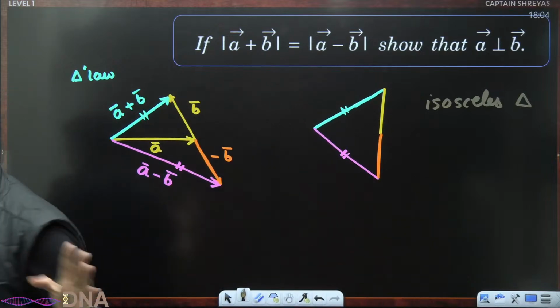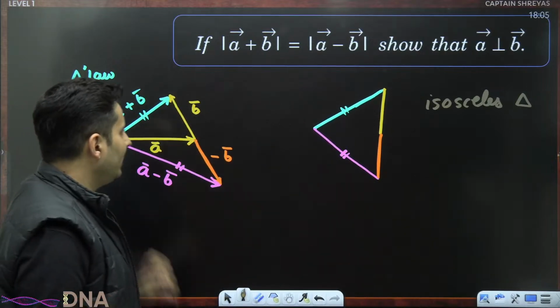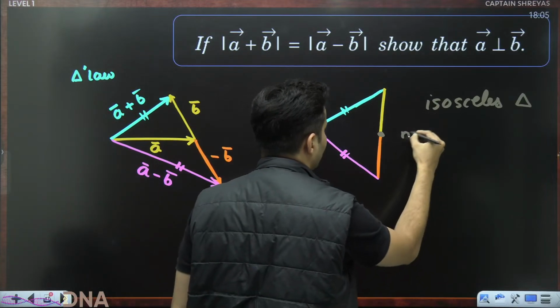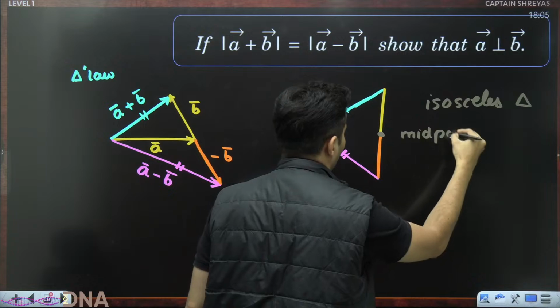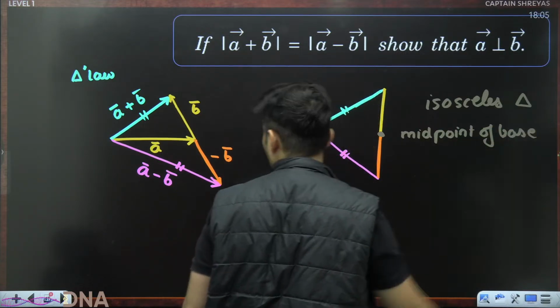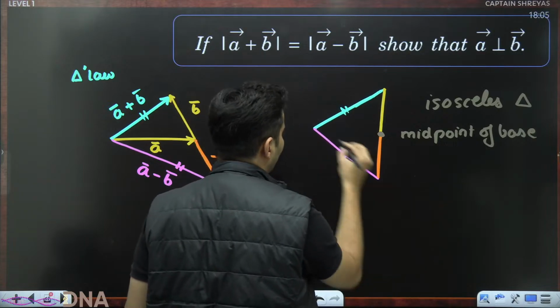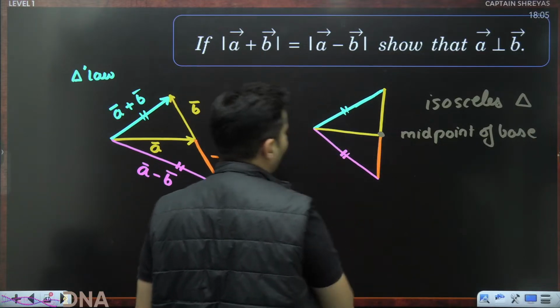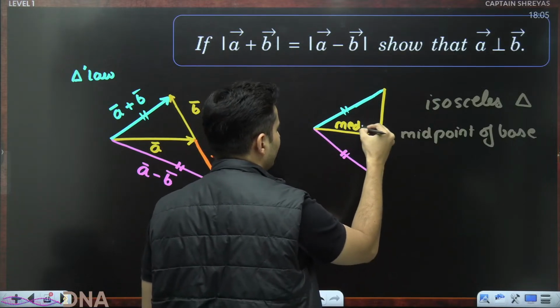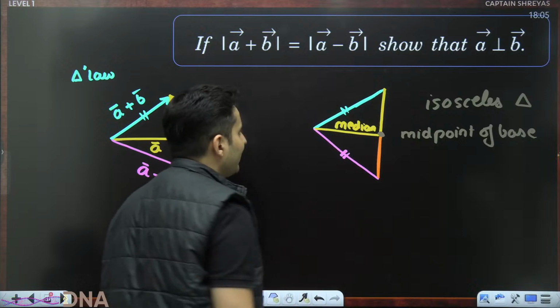And this particular point over here is the midpoint of the base. If I draw a line from the vertex to the base, this is the median. Agree?